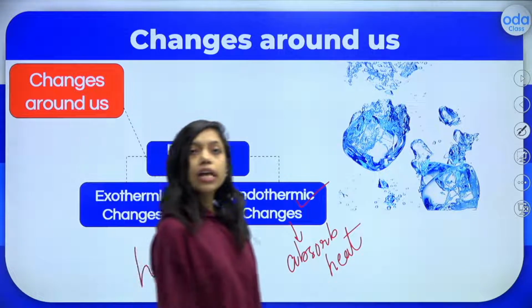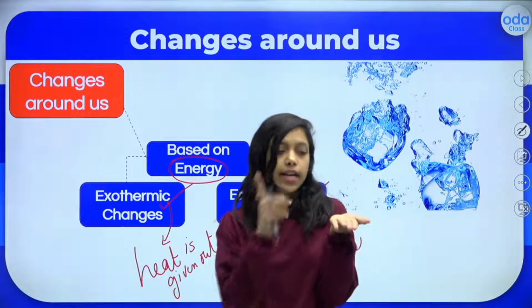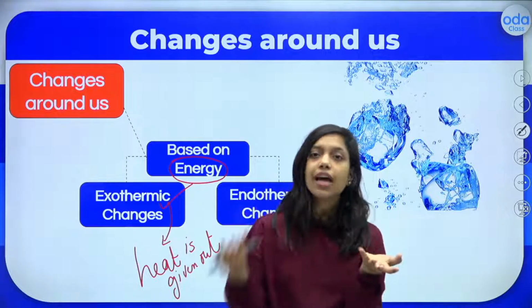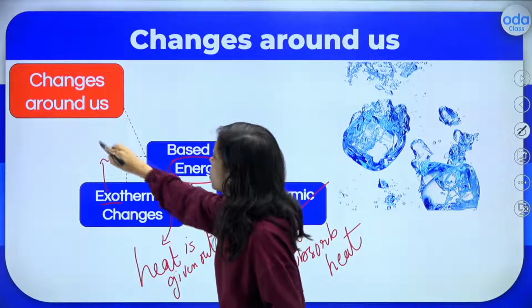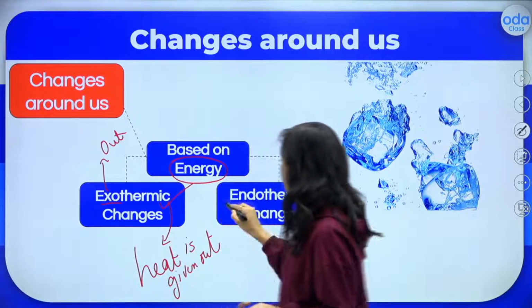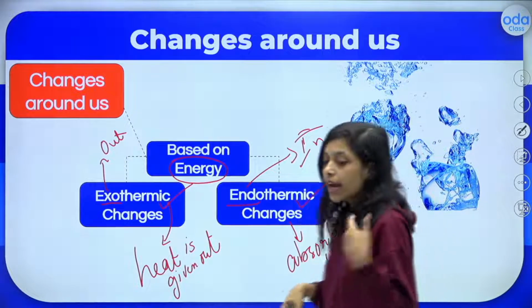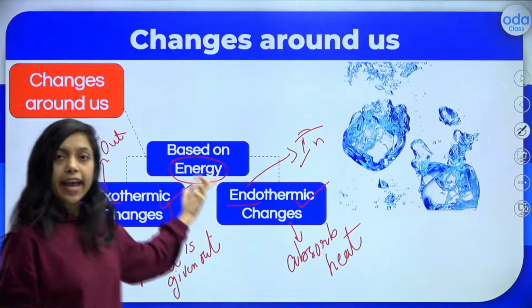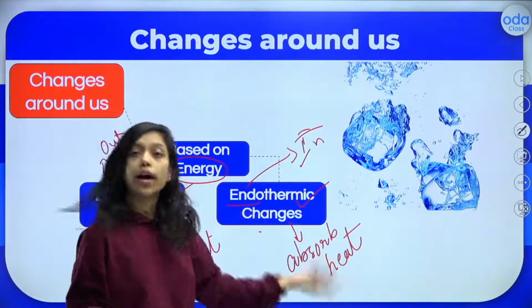Endothermic reactions are the reactions which need heat. For example, you take an ice piece and keep it on your hand. It will absorb the heat and the ice will start melting. So exo means out, you can remember they will give out heat, and endo means they will take in. They need heat. I hope it is clear to all of you. Exothermic and endothermic, so that is completely based on energy. Here they are giving out the energy, but here they require the energy.